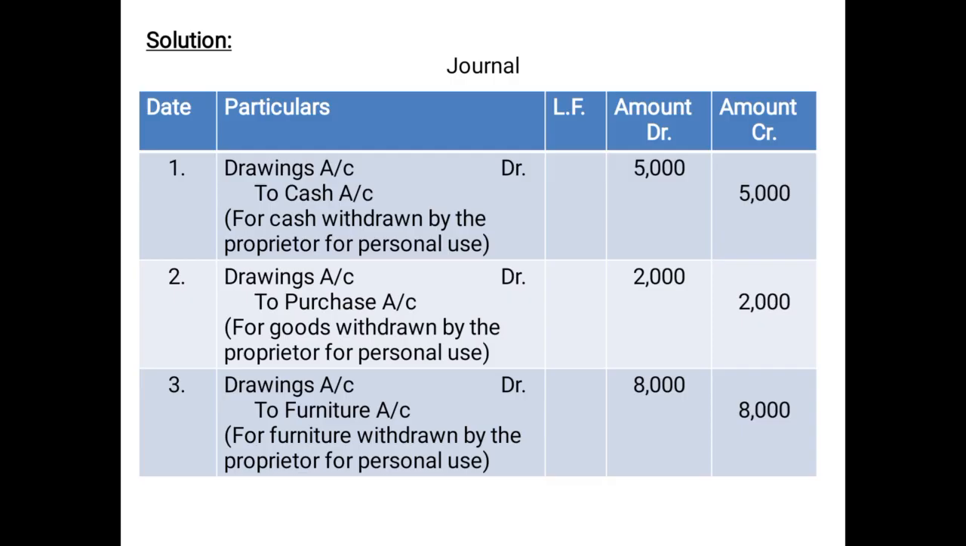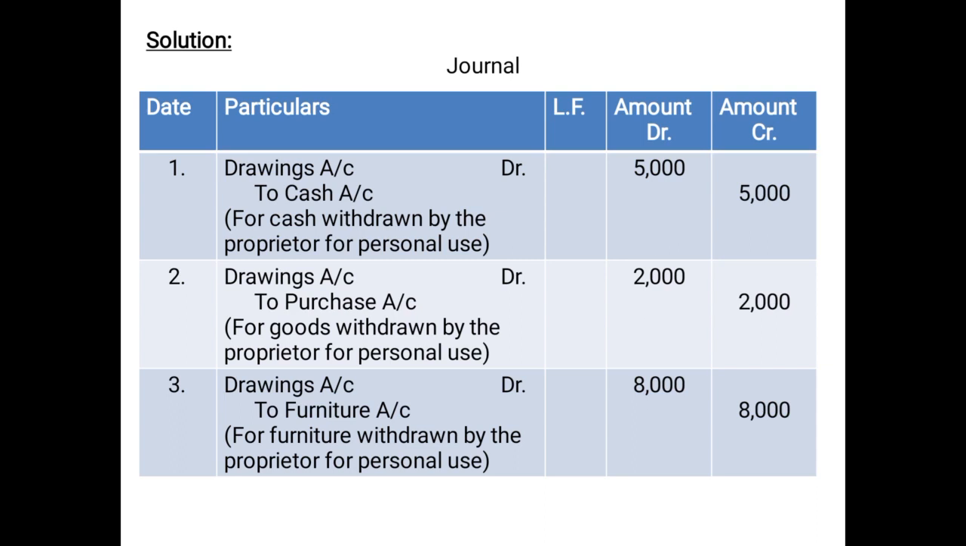So this is the solution, children. The first example, for the cash withdrawn, drawings account debited 5,000 to cash account 5,000, for cash withdrawn by the proprietor for personal use. Second example, drawings account debited to purchase account for goods withdrawn by the proprietor for personal use. And the third one, drawings account debited to furniture account 8,000 respectively for furniture withdrawn by the proprietor for personal use.